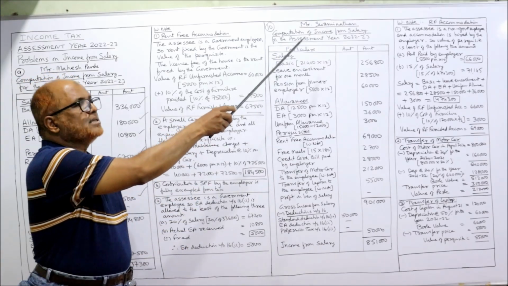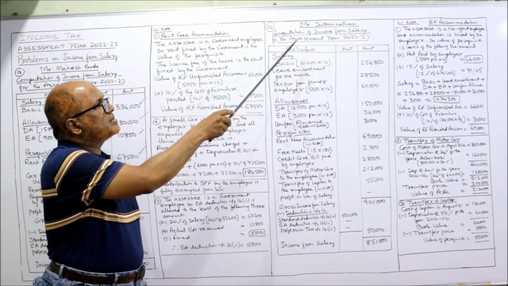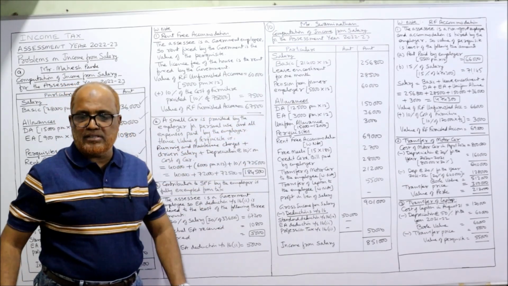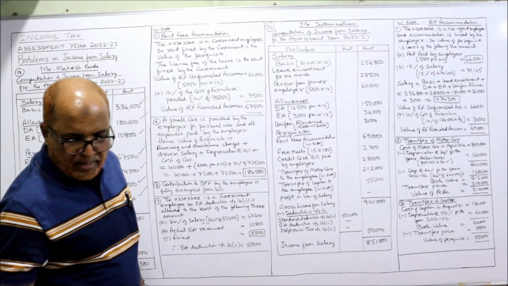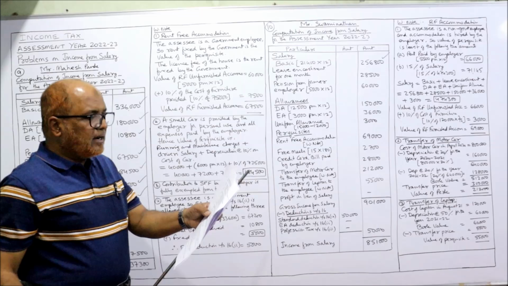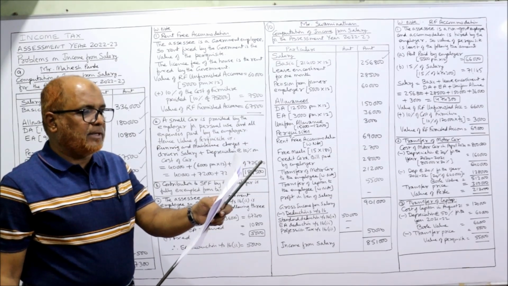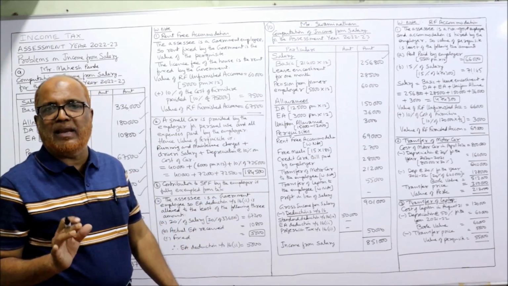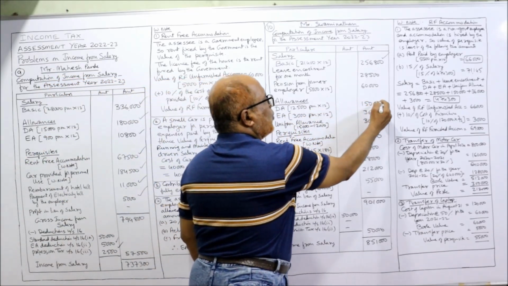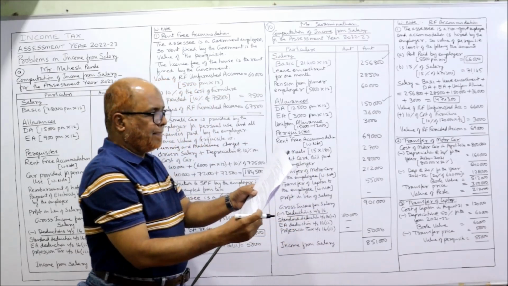So here, Mr. Swaminathan, in computation of income from salary for the assessment year, basic 21,400 into 12, 2,56,800. So one item we got, basic salary. Now, dearness allowance 12,500 per month, entering for retirement benefit. 12,500 into 12, 1,50,000 is the DA.